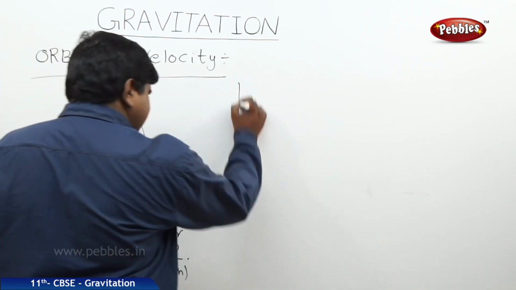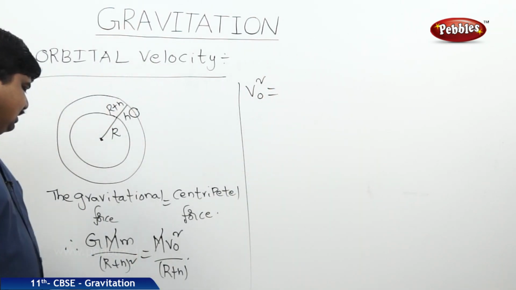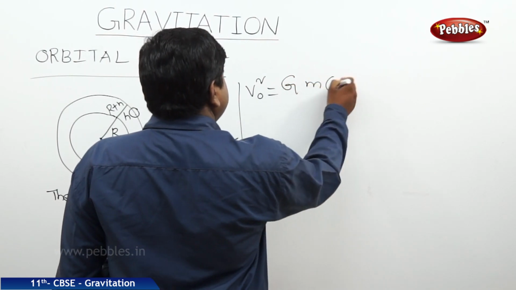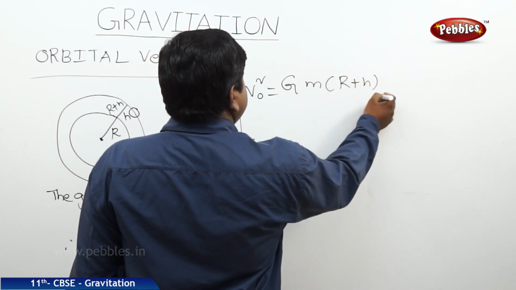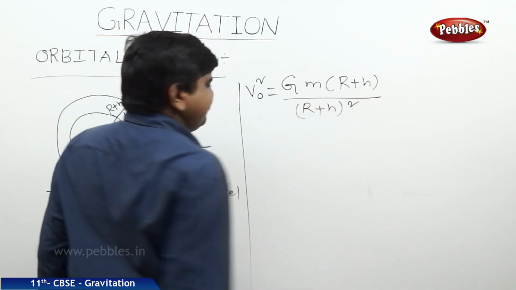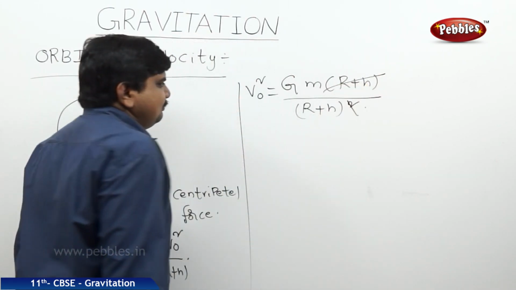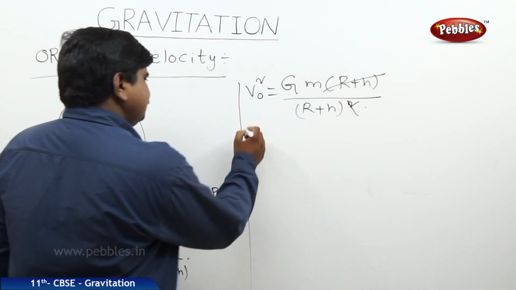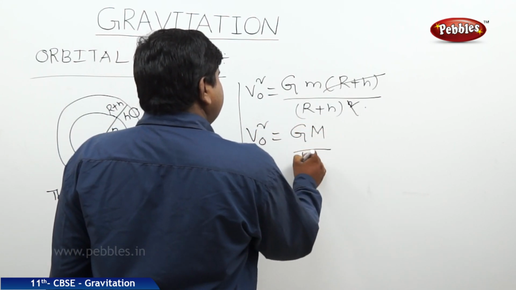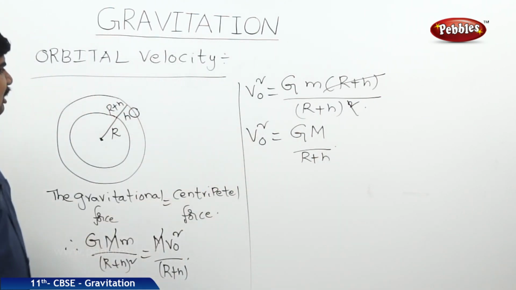Therefore, v naught square is equal to GM into (r plus h) by (r plus h) whole square. One r plus h gets cancelled. Therefore, v naught square is equal to GM by r plus h, where v naught is the orbital velocity.